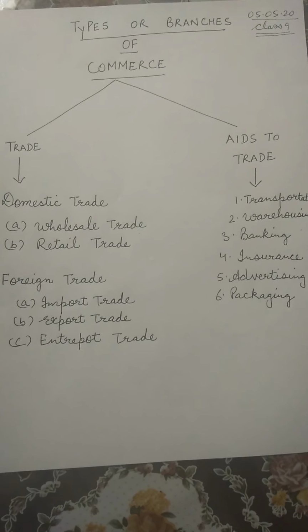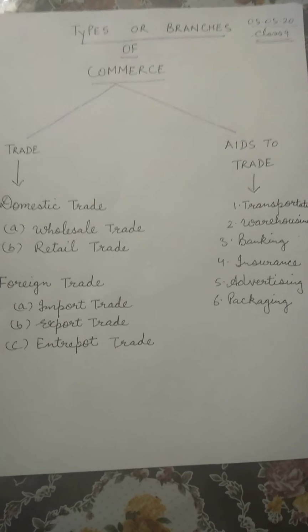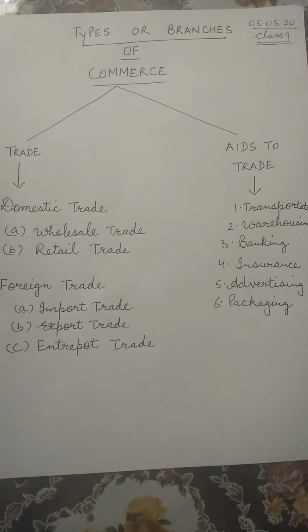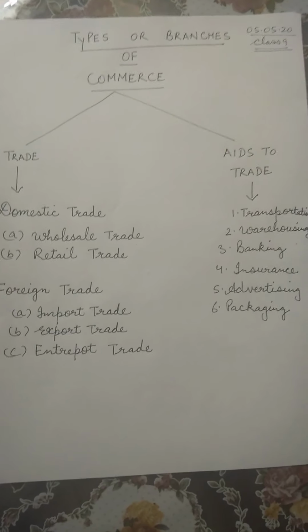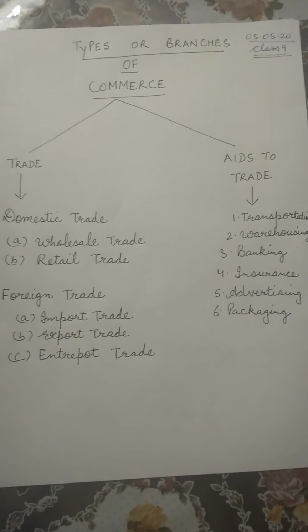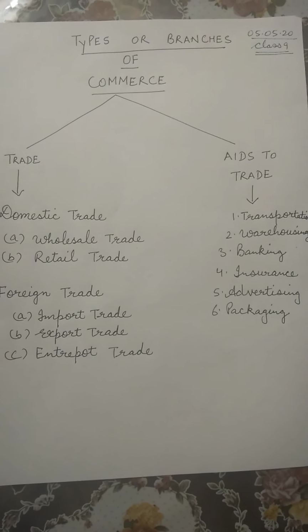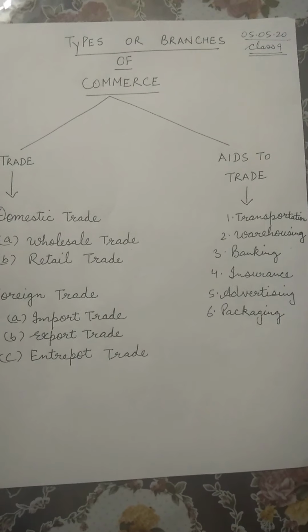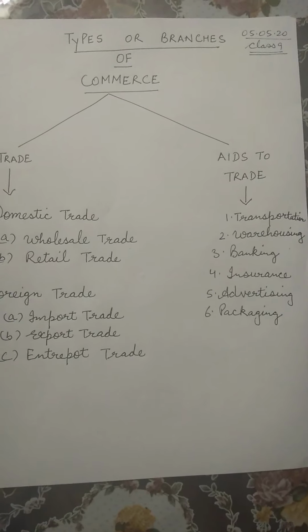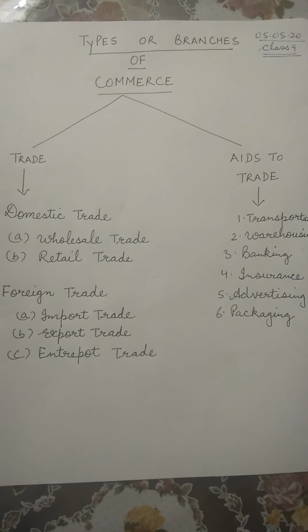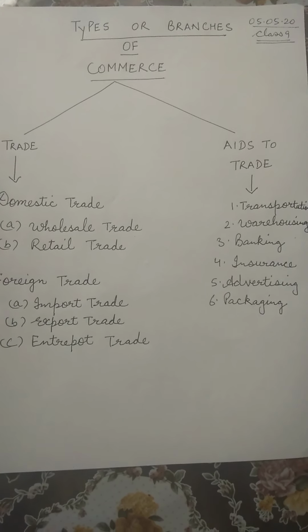Now, children, I would like to recapitulate from our last video, that is, what do we mean by commerce? Commerce is buying and selling of goods and services. It involves other activities which facilitate this buying and selling of goods and services. So, it also includes activities such as banking, transportation, advertisement, insurance, etc. Now, children, let us know what do we mean by trade and its types.